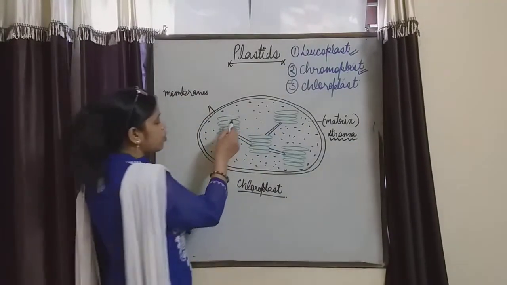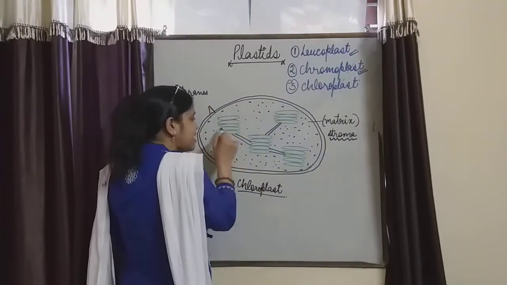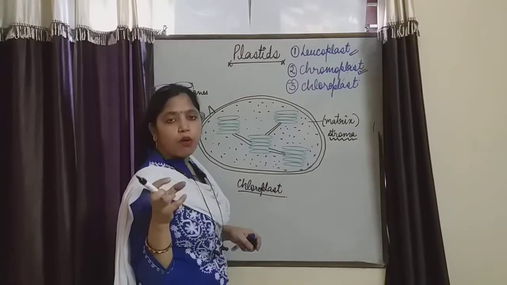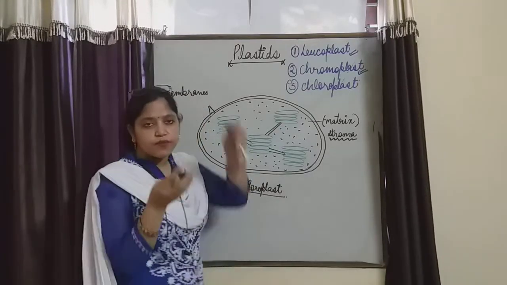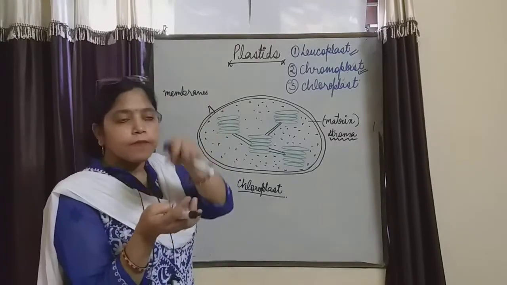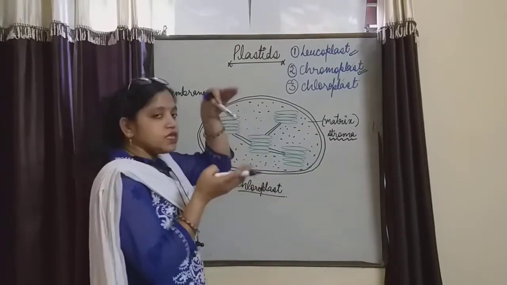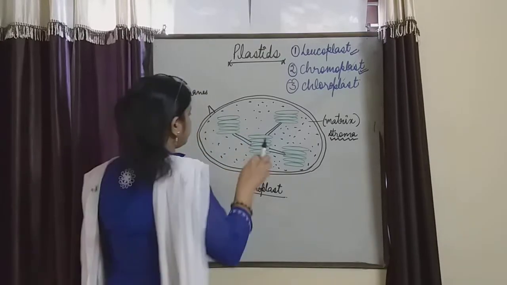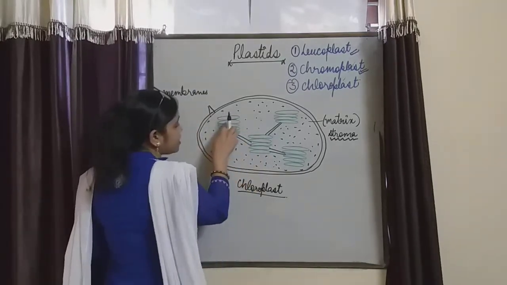You can see so many vesicles or stack-like structures I have drawn here. Or you can see the coin-like structures. When we place the coin one above the other, then we can see so many coins. When we make a group of coins, they look like this.